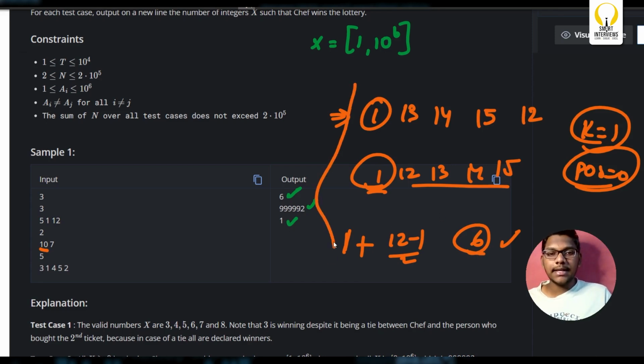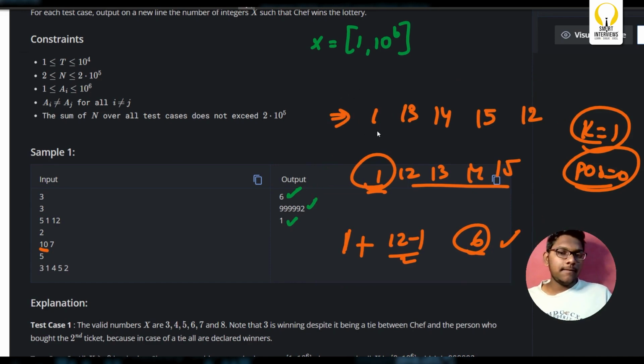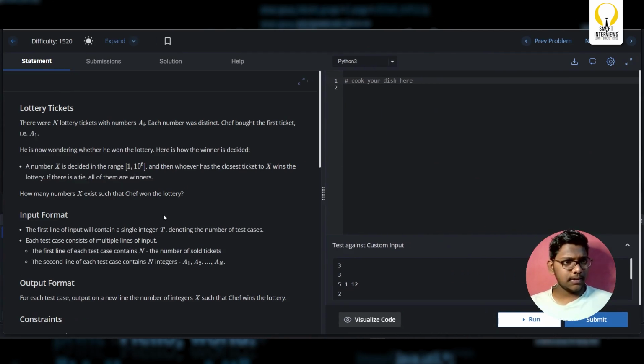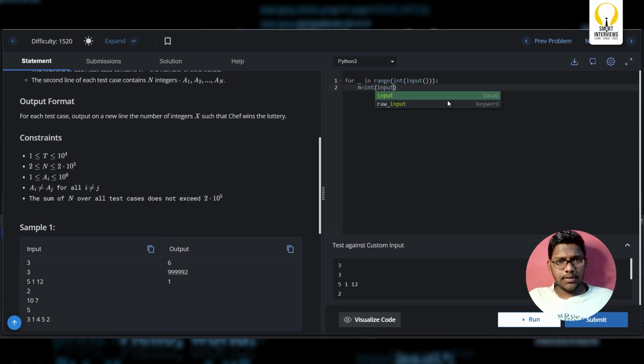This is another edge case which CodeChef didn't give. Now pause the screen. Code it up, guys. We'll start the code. First, as discussed here, constraints T and A. For underscore in range int of input. Now I should consider n equal to int of input, and I have to read the array: list of map of int comma input dot split.